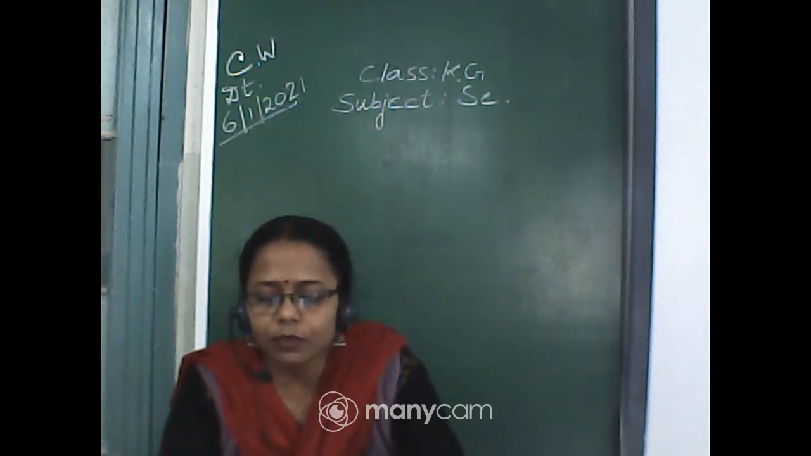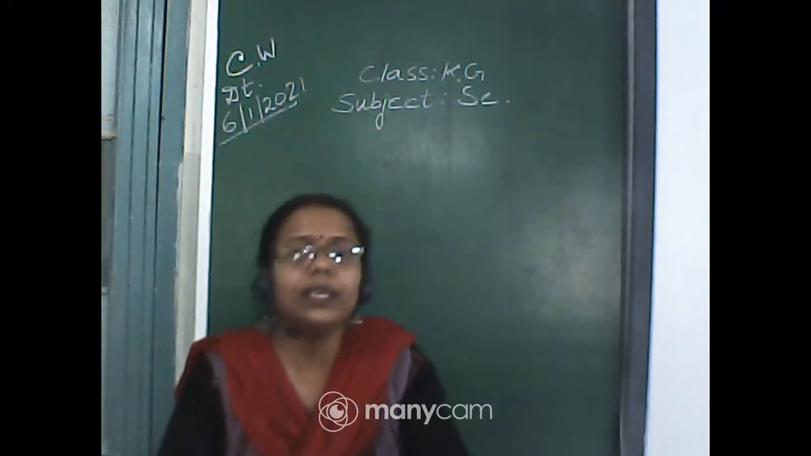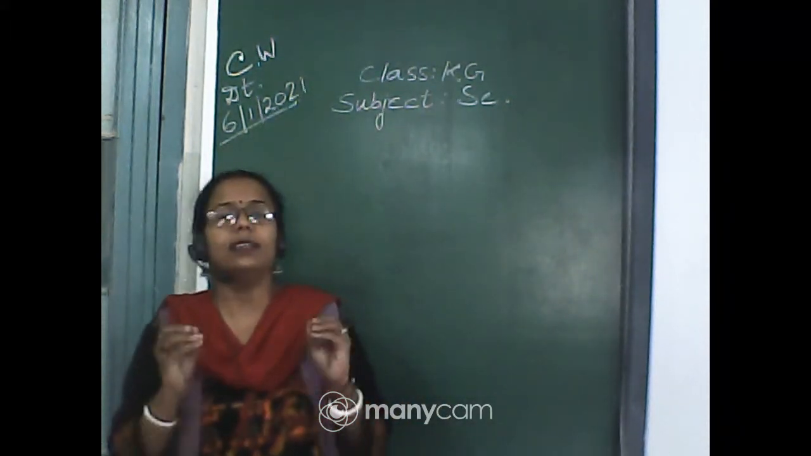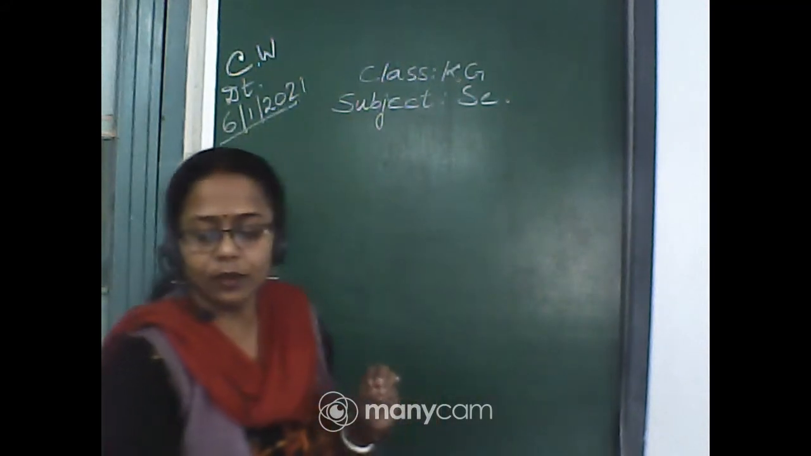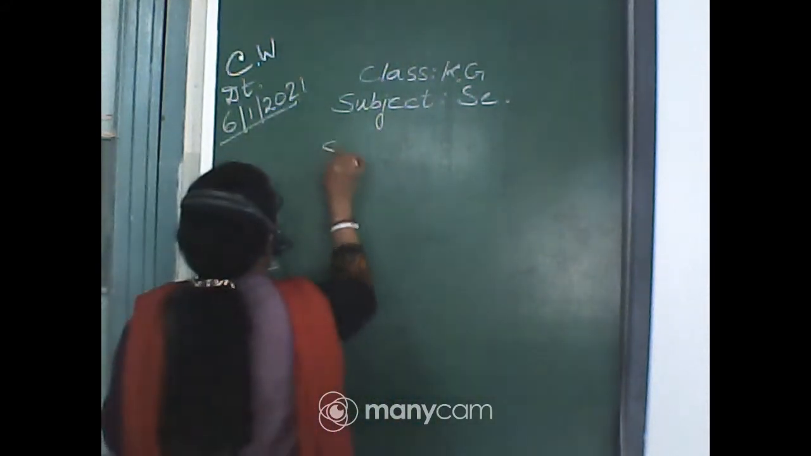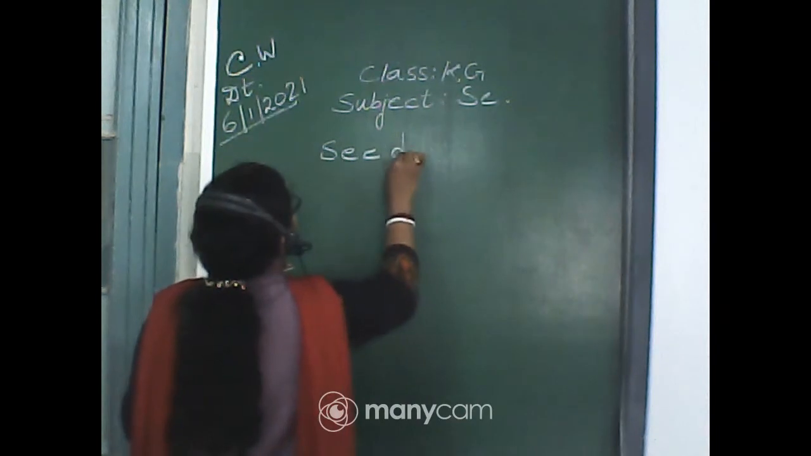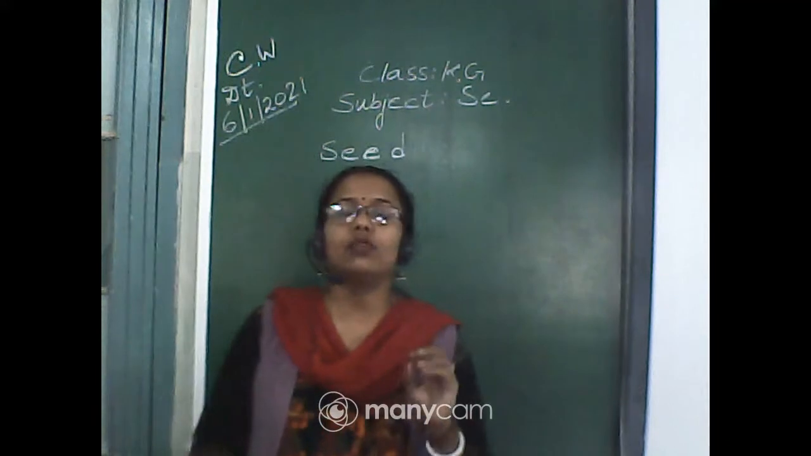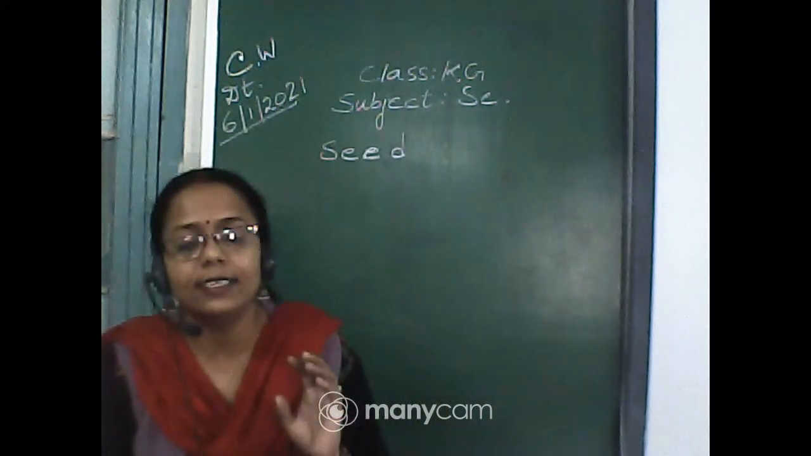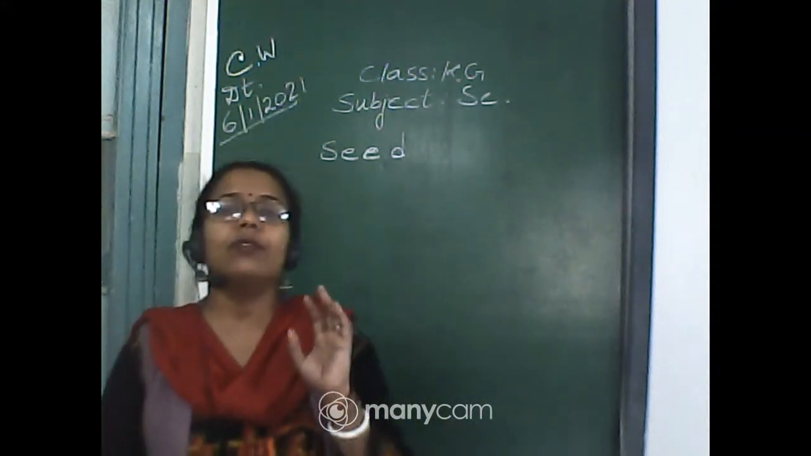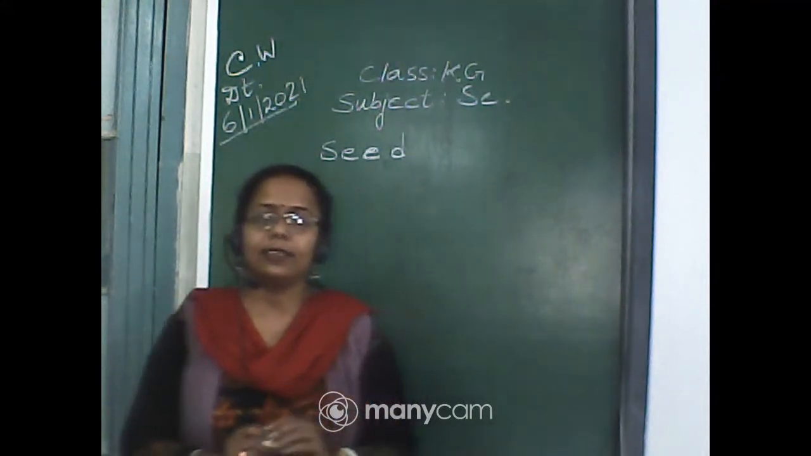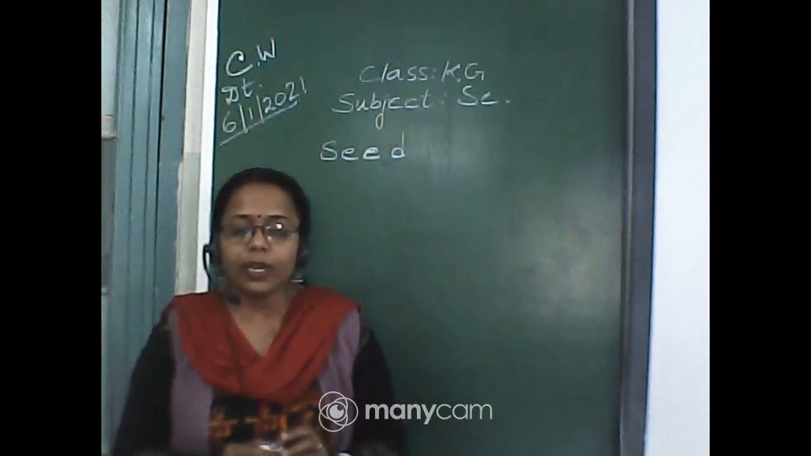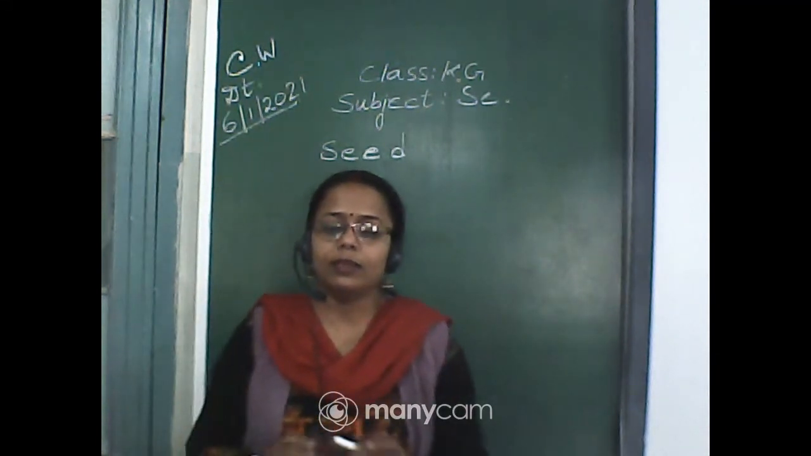How do we get a new plant? Very good, Ashmita. We get a new plant from seed. From seed, that means we need a seed first. So the source of a new plant is always first a seed. Then what will we do after getting a seed? After getting a seed, we need some soil.